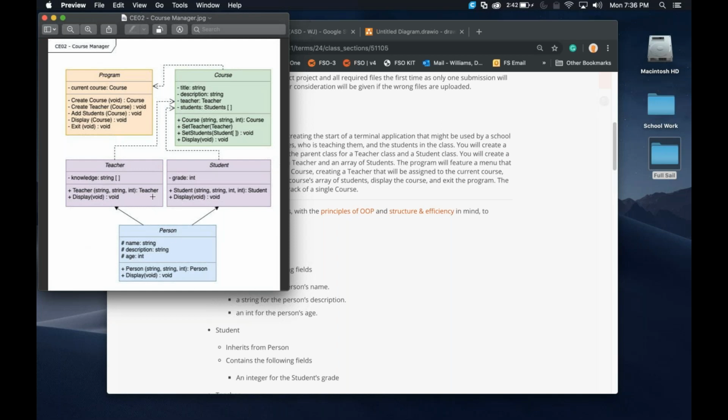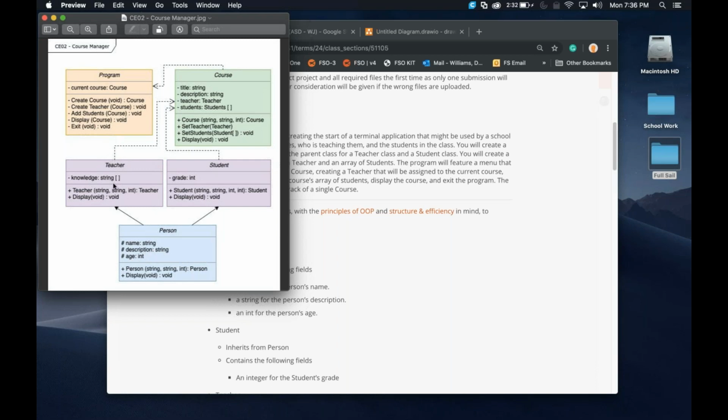But this right here is the inheritance: the person going to the student and the person going to the teacher. The other big thing about this one is make sure that you are utilizing these particular member variables. When you go to create a student, you still need to have the name, the description, and the age, but you're also going to need that grade. The key thing about these 3 member variables is that they get sent back to the base. You're going to send them back to the base. Base, of course, is the person, which is going to keep track of those 3 things. And same thing for the teacher.